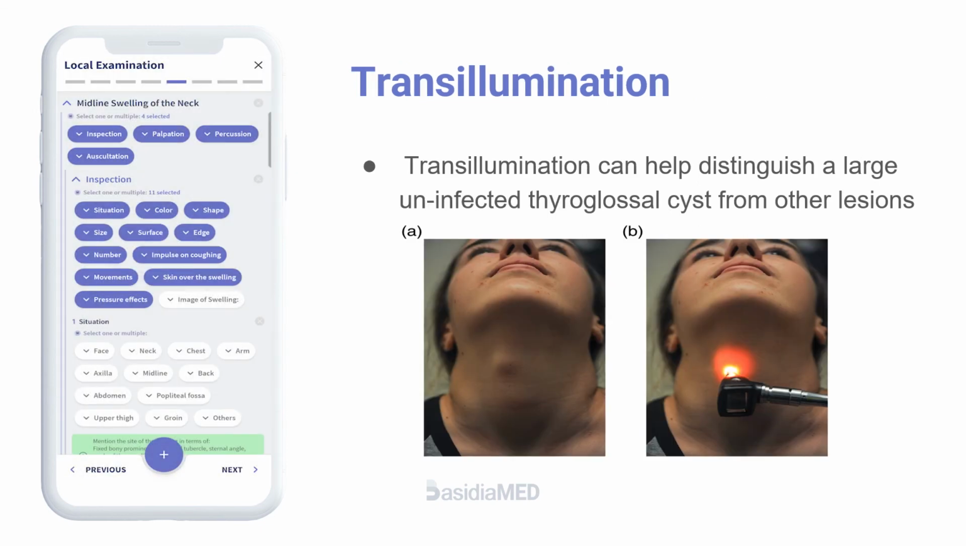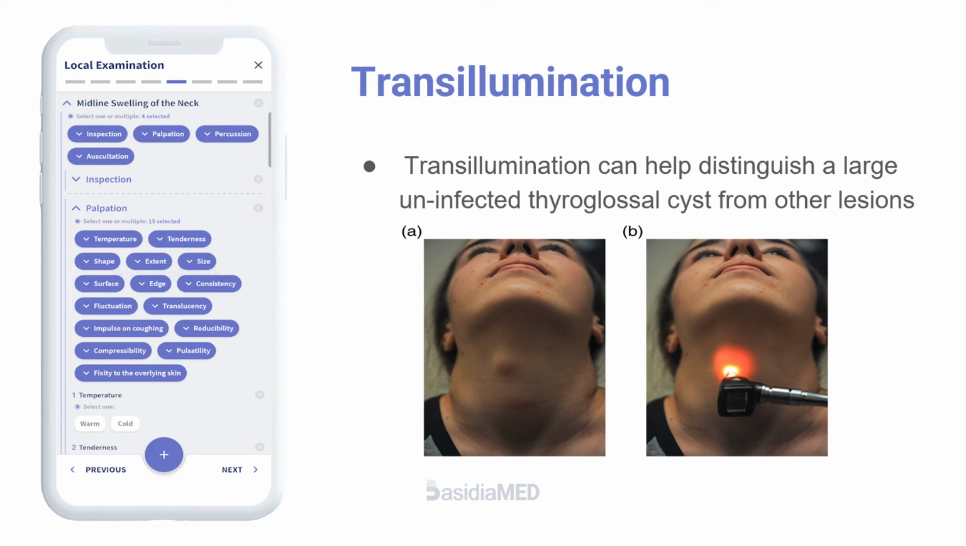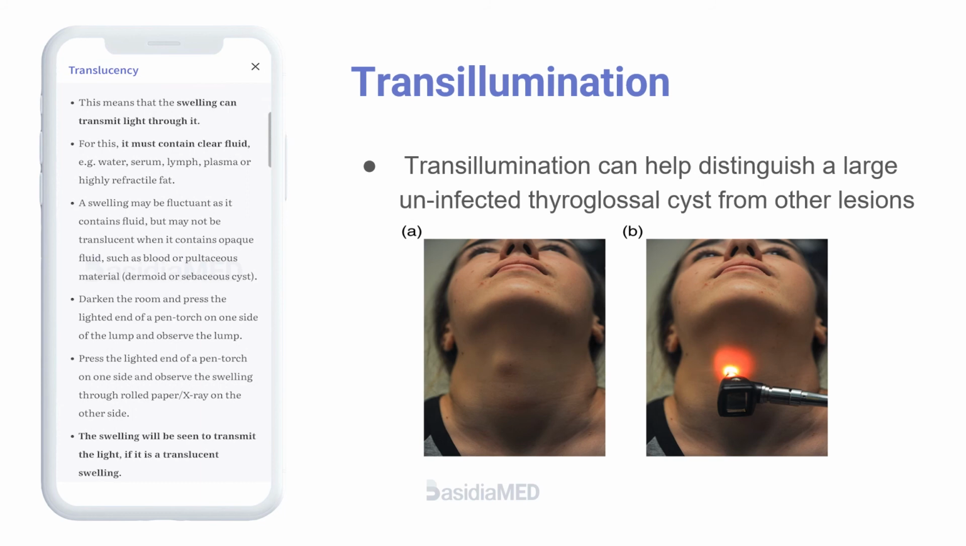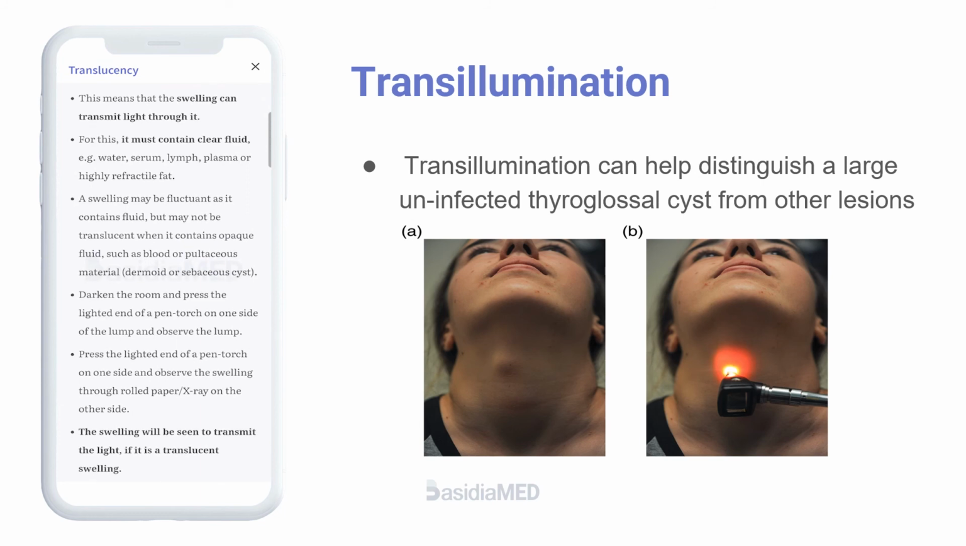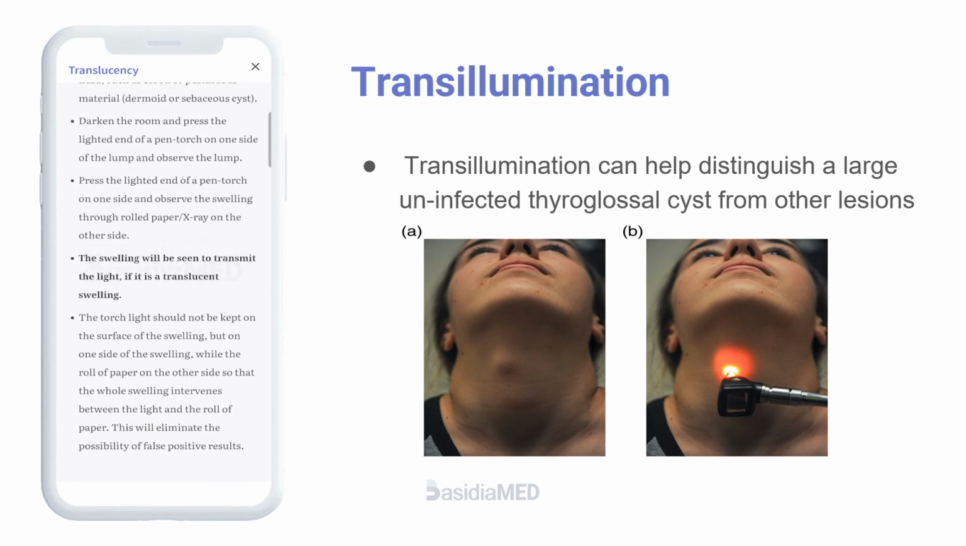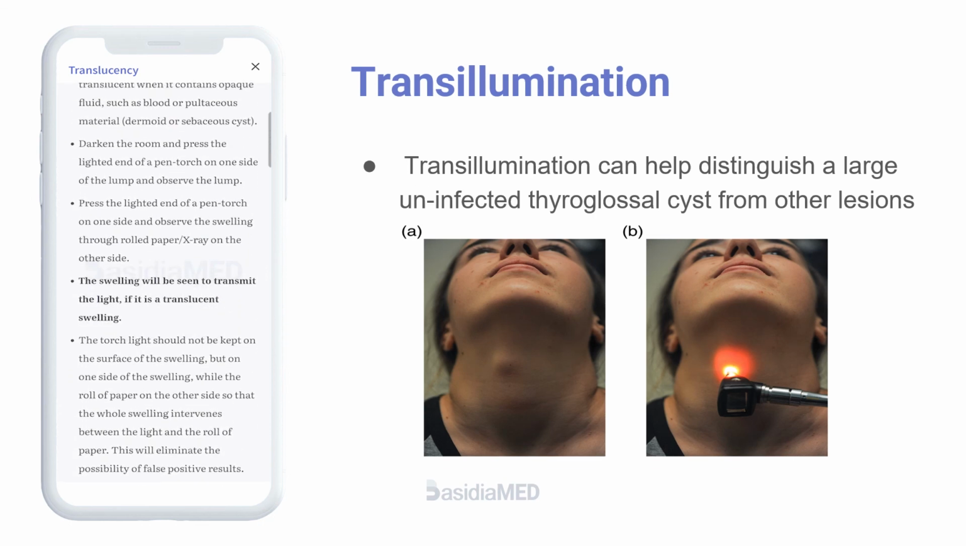Transillumination. Transillumination can help distinguish a large uninfected thyroglossal cyst from other lesions. The viscous content of a thyroglossal cyst will usually glow brilliantly, while the sebaceous material in a dermoid cyst and the solid nature of other lesions prevent transmission of light.